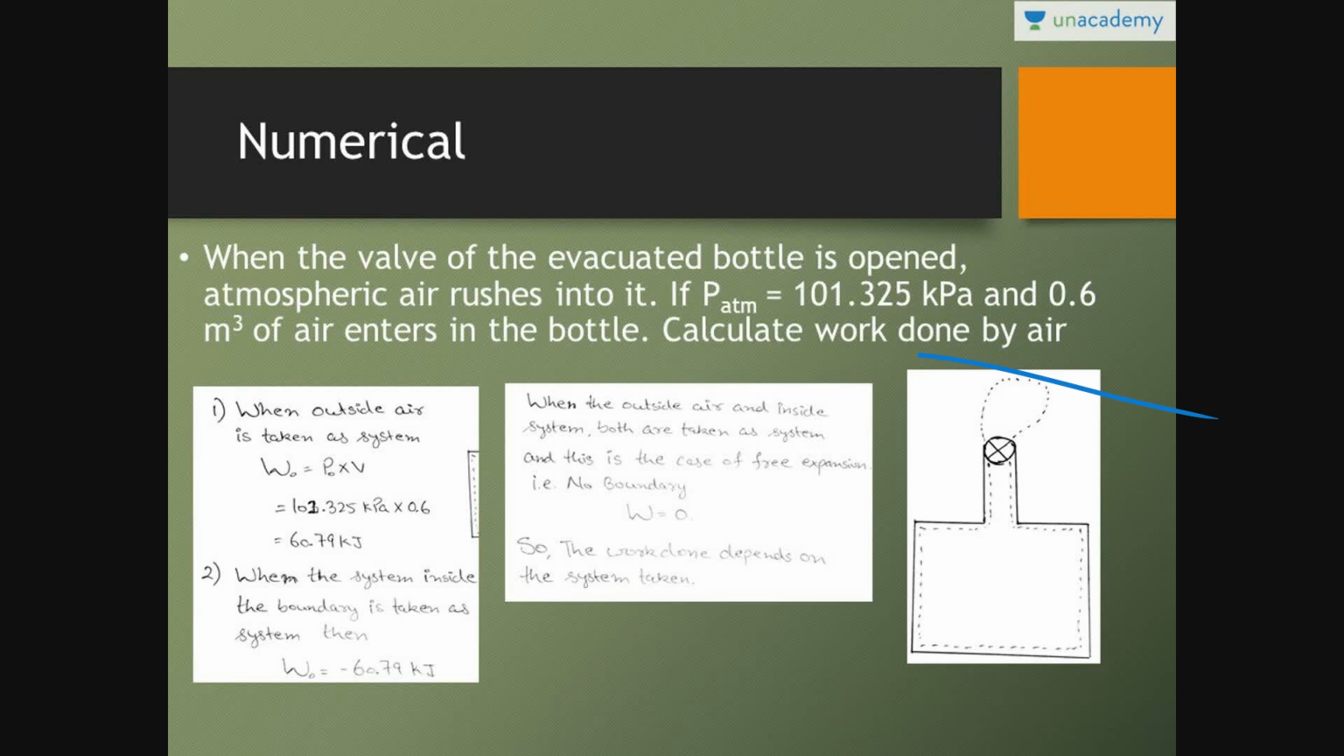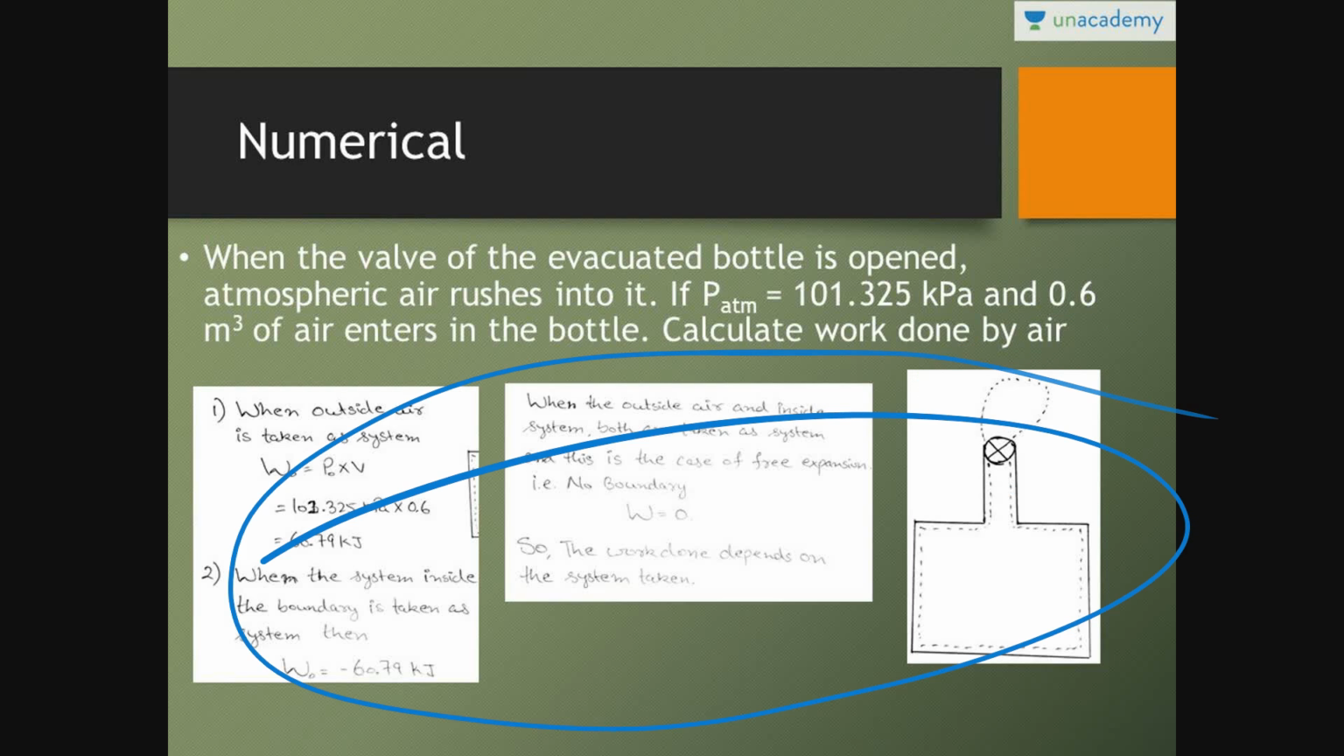And this is a very important numerical. You can just go through this numerical and all your doubts will be cleared. You will feel really confident in this particular subject of thermodynamics. I am pretty much sure about it.